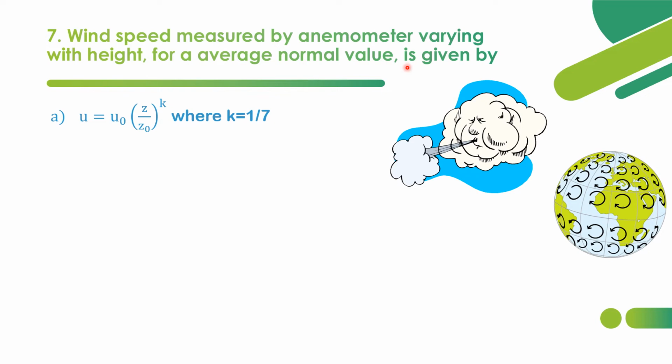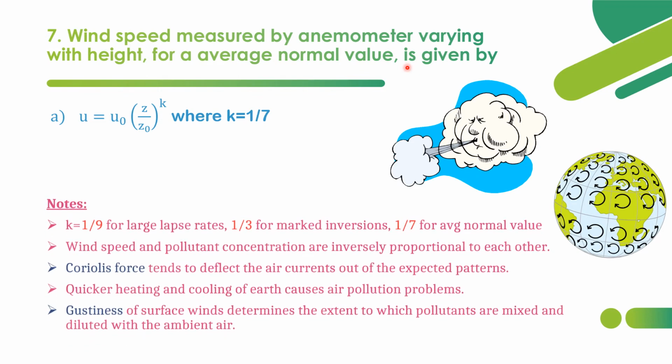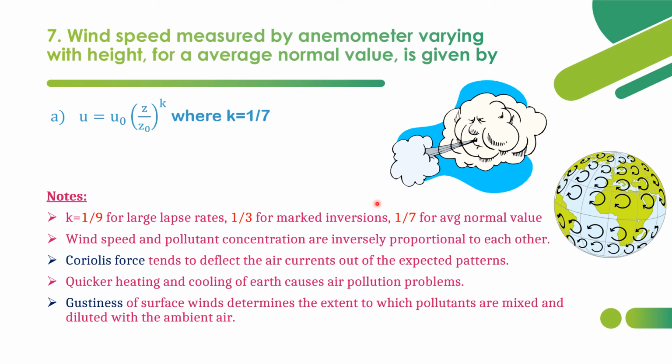So what is that relation for an average normal value? Option A, U is equal to U naught into (Z by Z naught) power K, where K is equal to 1 by 7. This is the average normal value case. And we have another two cases. In case of large lapse rates, K will be 1 by 9. In case of marked inversions, K shall be 1 by 3. Actually, 1 by 7 is the average normal value, and we can also call it the 7th power law. This is the basic wind speed calculation with respect to height: U by U naught equals (Z by Z naught) power K.